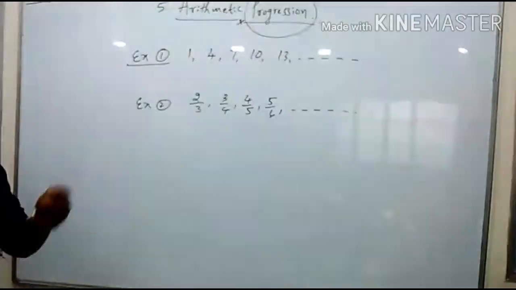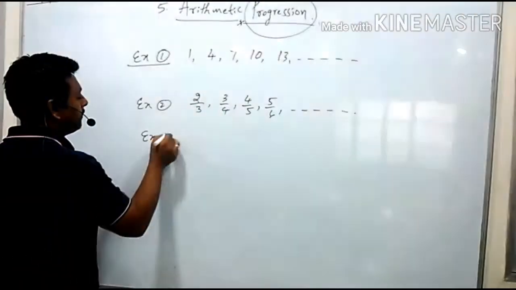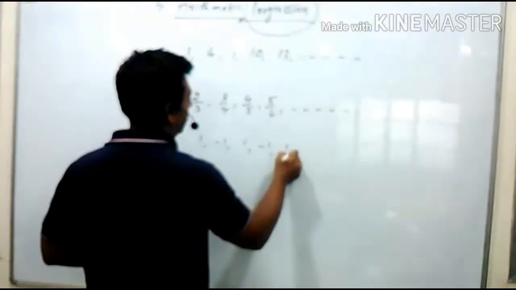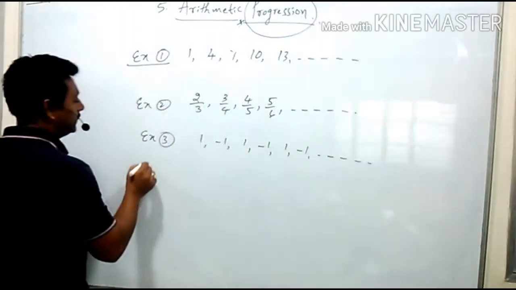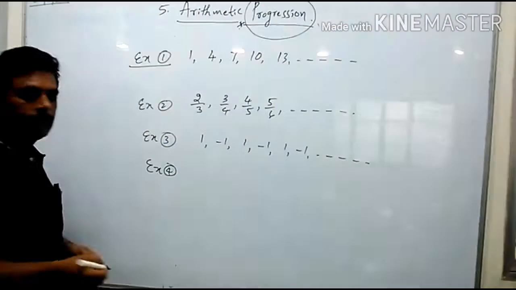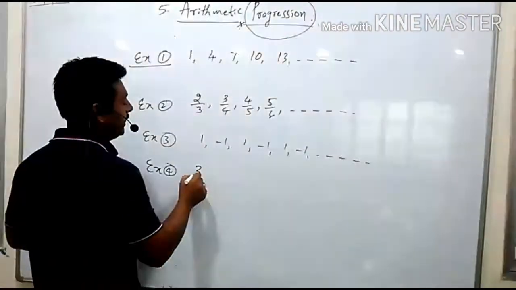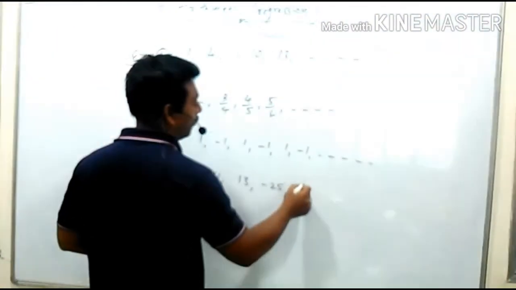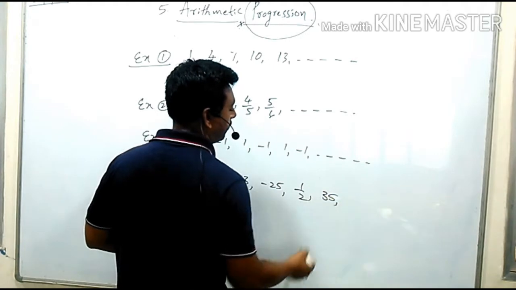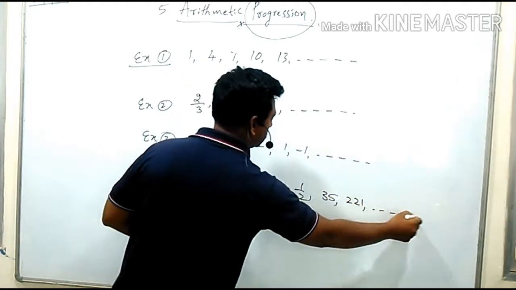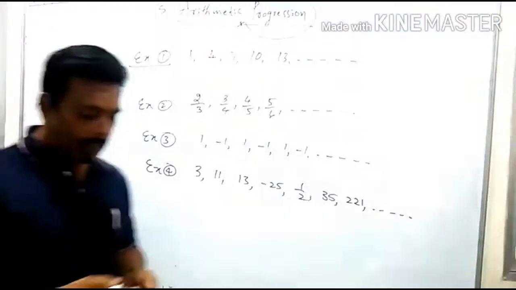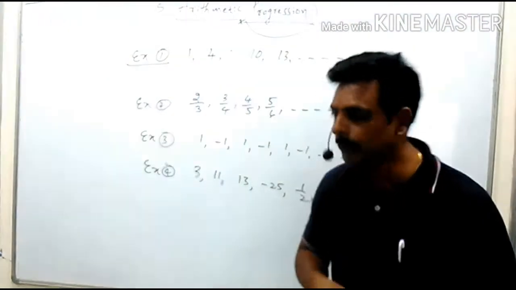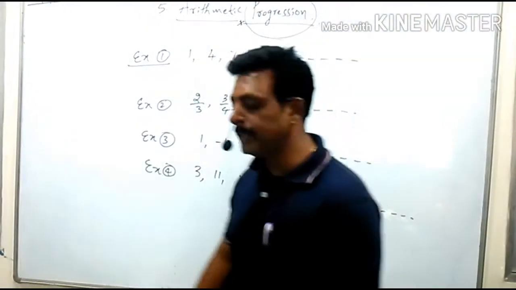I wrote here also some set of numbers. Next, example number 3: 1, minus 1, 1, minus 1, 1, minus 1, dash. I am taking one more example, the final example, with a different set of numbers, dash. All of you keenly observe, I wrote 4 sets of numbers. Just go through the arrangement of the numbers.